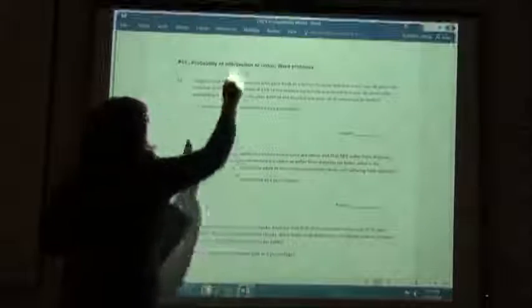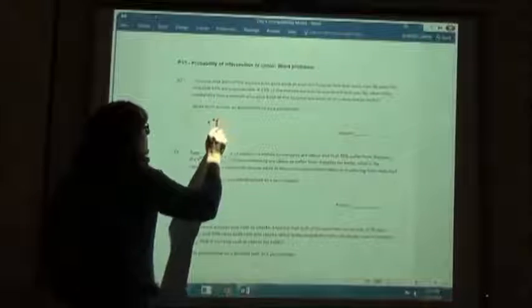So what we're going to do on these ones is you're going to find the probability of the first plus the probability of the second, and then you're going to subtract the probability that both occurred because you have those extra ones that overlapped. And so, for over 30, 40% as a decimal would be 0.40.